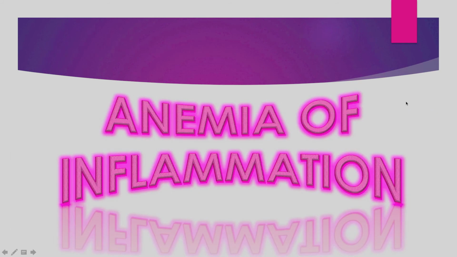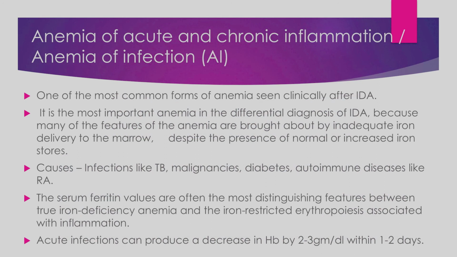So next is anemia of inflammation. The second most common form of anemia is anemia of inflammation. After iron deficiency anemia, the most common type of anemia prevalent in society is anemia because of inflammation. The inflammation can be acute or chronic, both lead to anemia. And infection leads to inflammation, so it is one and the same thing. Previously it was called anemia of infection, now it is anemia of inflammation, and the short form is AI.